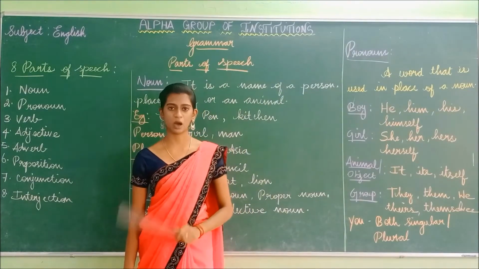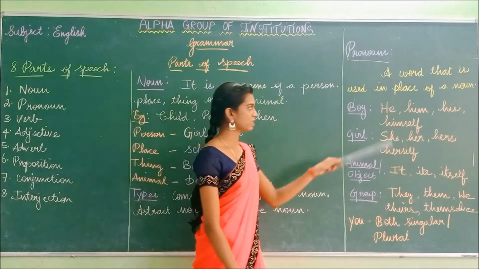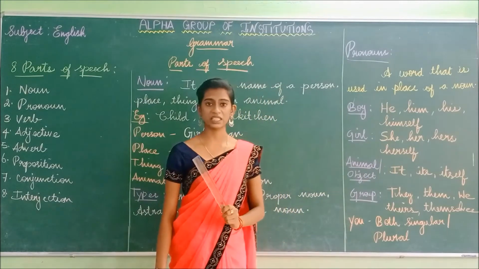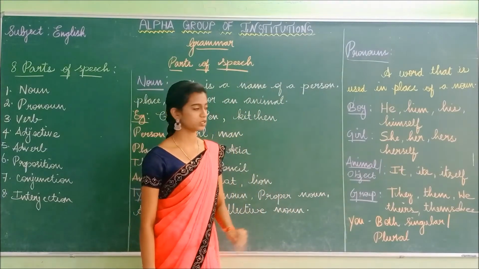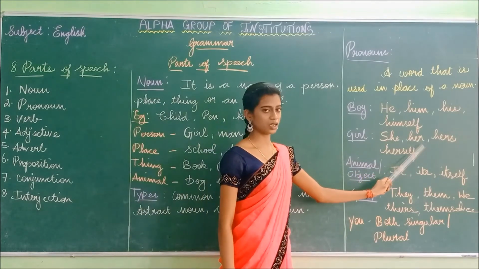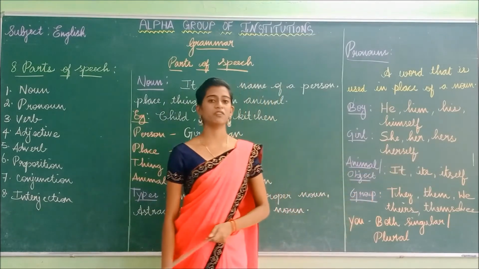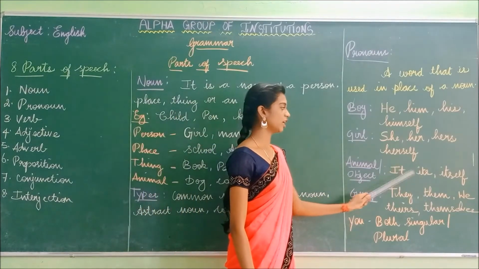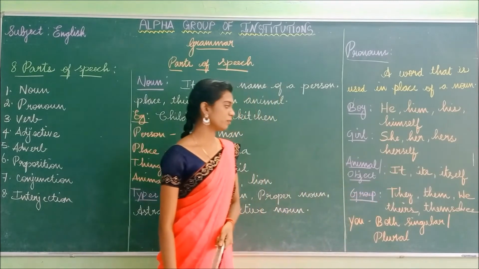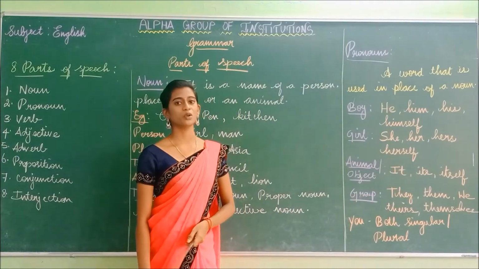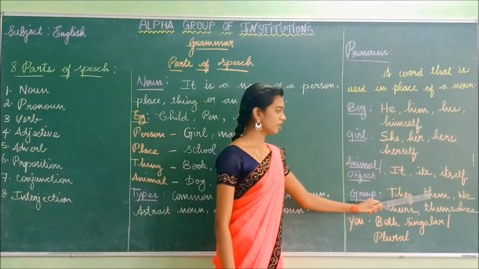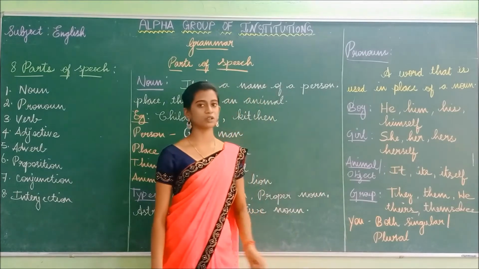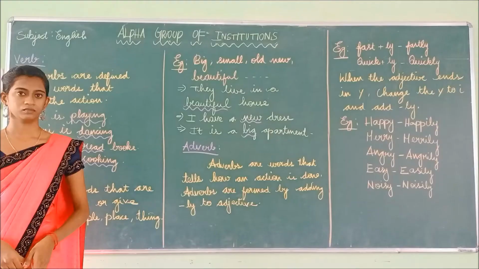If the noun is a boy, you can use the pronoun he, him, his, himself. If the noun is a girl, you can use the pronoun she, her, hers, herself. If the noun is an animal or an object, you can use the words like it, its, itself. If you refer to a group of people, you can use the pronoun they, them, we, theirs, themselves. And at last, you is both singular and plural.